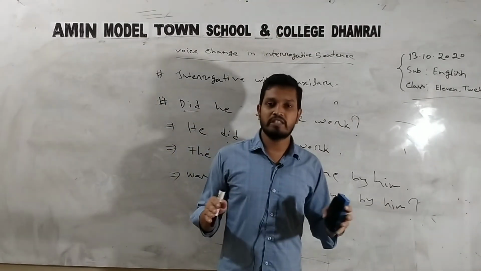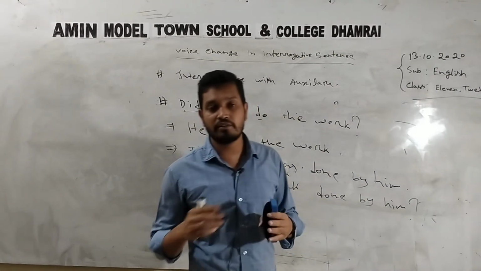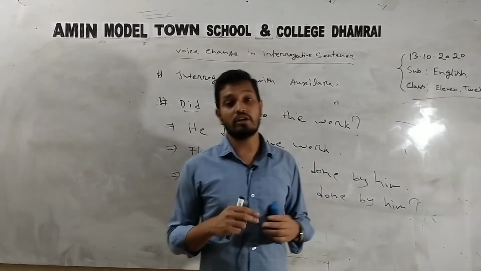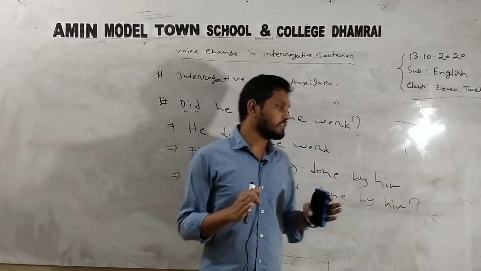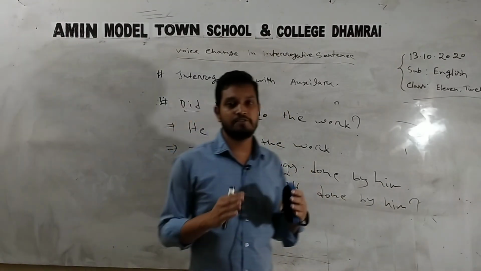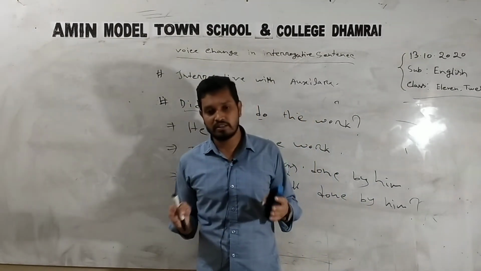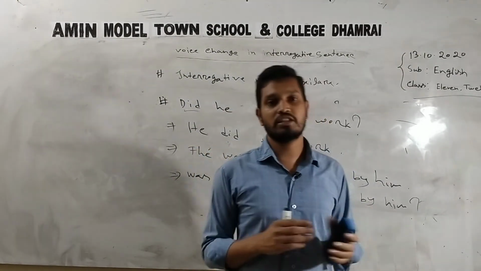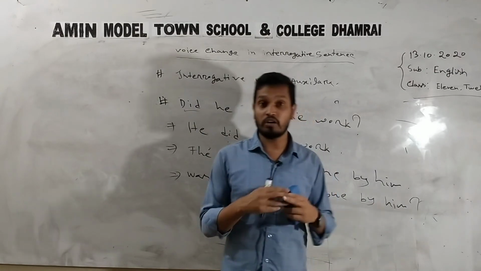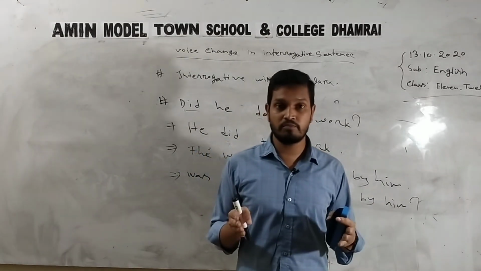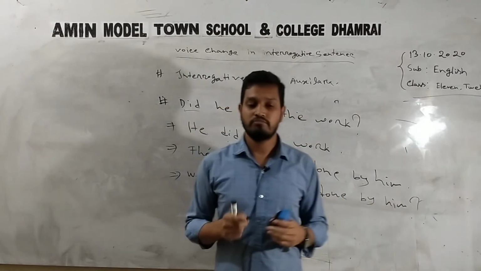If you do the exercises, then it will be easy to get the voice and tense in interrogative sentences with an auxiliary verb. I hope you understand today's class, and if you face any problem, there is an option in the comments. Do comment and we will teach it again and solve it again to make it understandable to you.